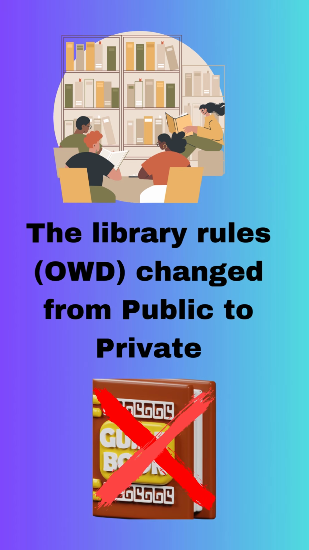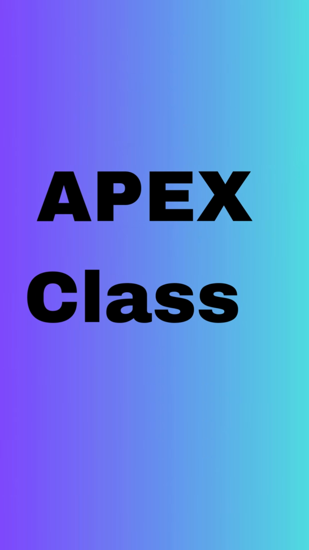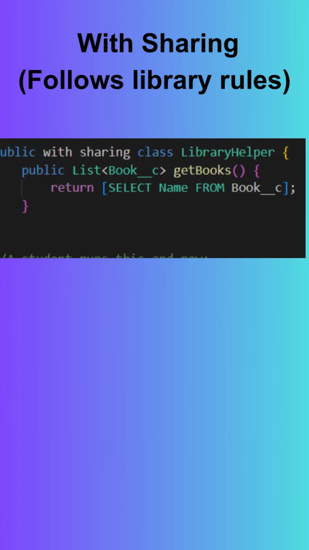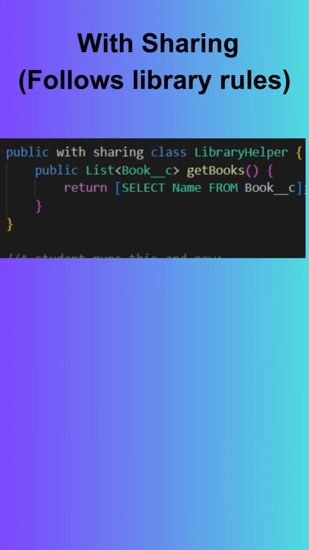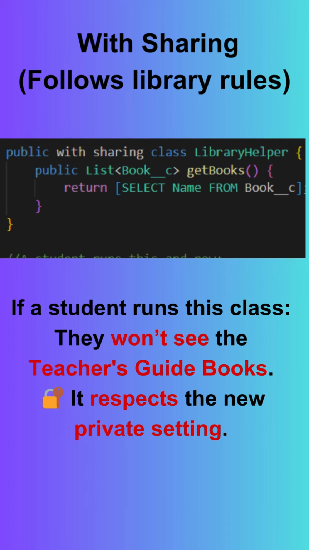So, for this, they created an Apex class, and we will try to understand with sharing and without sharing with the help of the Apex class. With sharing follows the library rule. Whatever rule we set in the OWD, with sharing would follow that rule. So, we can see the with sharing class is there, and we are trying to access the name from the book object. When we run this class, the student won't see the teacher guidebook because it's going to follow the private setting of this library.